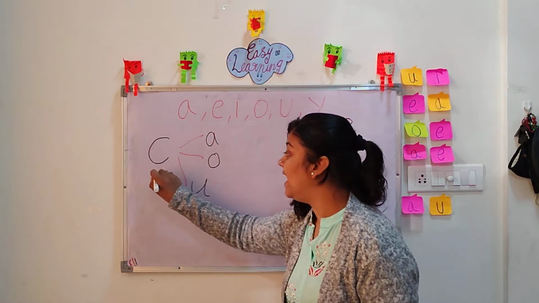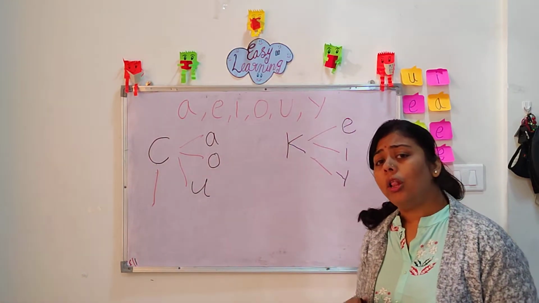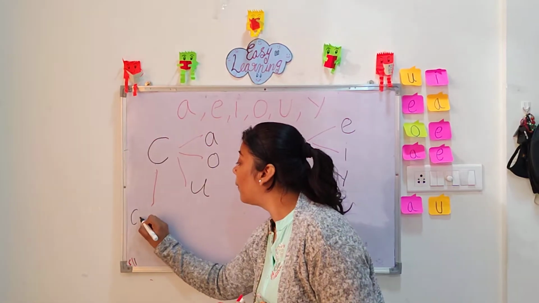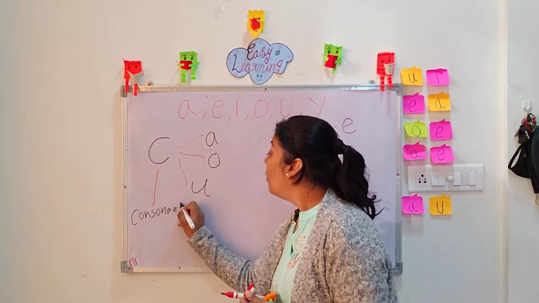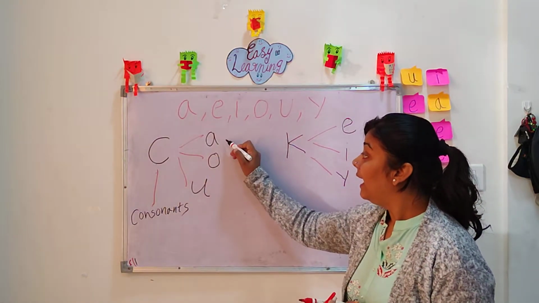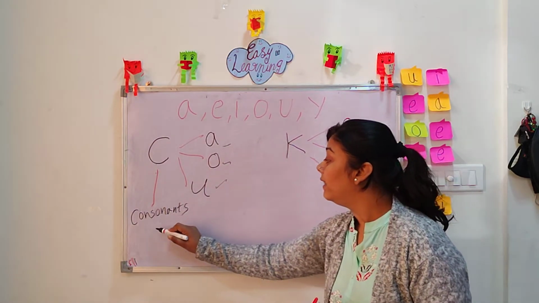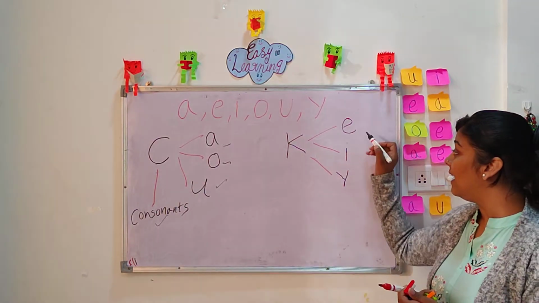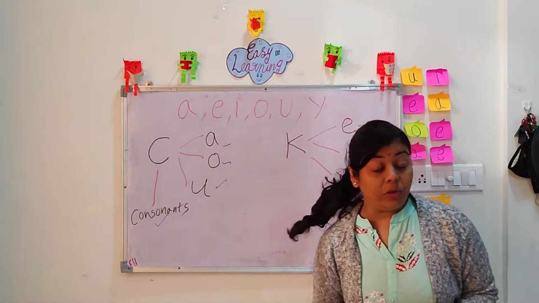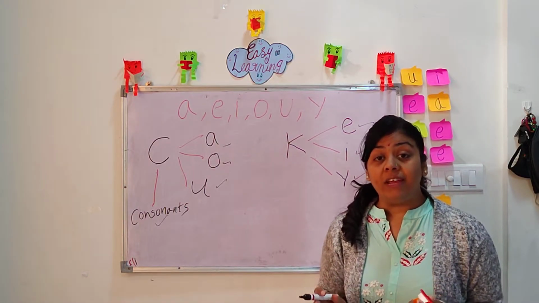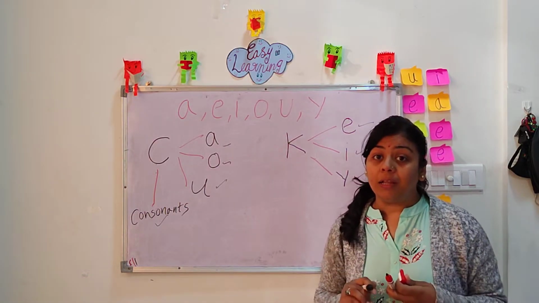So what does C take? C takes all the consonants also. Now, who is C's friend? A, O, U and the consonants. And who is K's friend? E, I and Y.